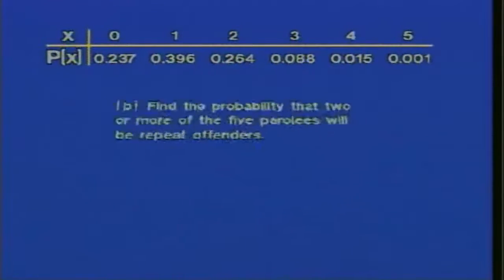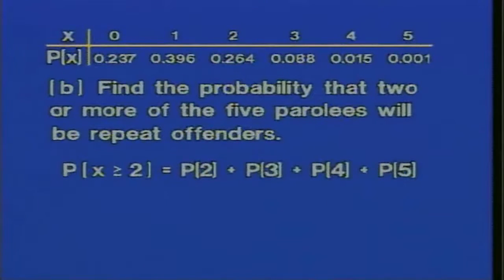The B part says, find the probability that 2 or more of the 5 parolees will be repeat offenders. Once again, there is a direct approach and an indirect approach. The direct approach works like this. The probability that X is greater than or equal to 2 is found by adding probabilities 2 through 5. That is, the probability that X is 2 plus the probability that X is 3 plus the probability that X is 4 plus the probability that X is 5. And adding, we get 0.368.